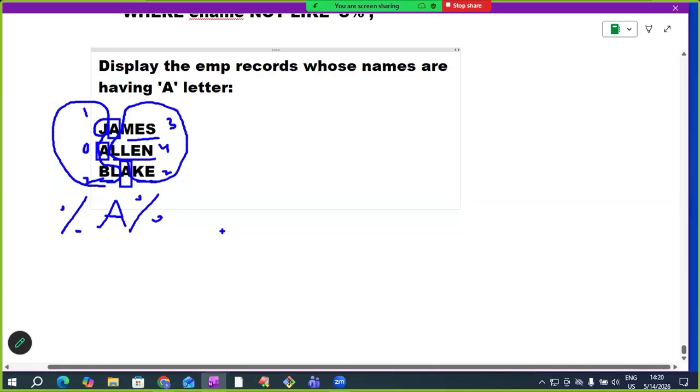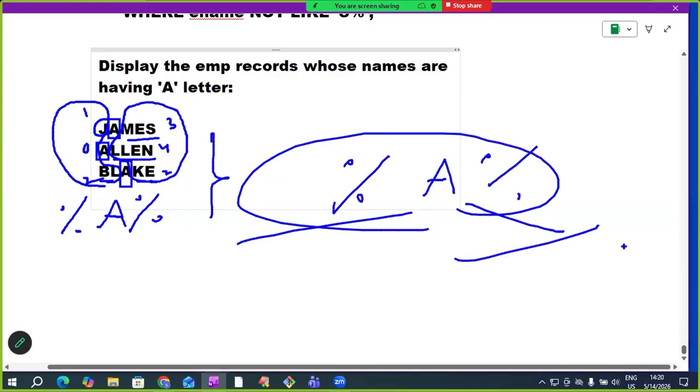See here. If the name has the letter A, then we want those employee records. So the name must have the letter A. In front of A, it can have any number of characters. After A, it can have any number of characters. That's it, simple: percentage A percentage.